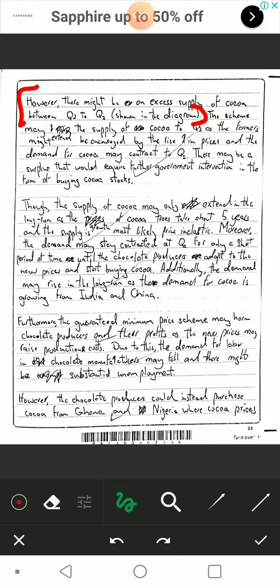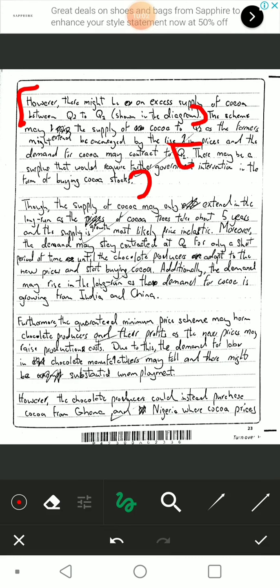There may be a surplus that will require further government intervention in the form of buying cocoa stocks. This is deep analysis. You see, I didn't need to mention that. I just mentioned it, that government would then be caught up in a loop. They will have to do it more and more. First of all, they impose some new pricing, then they have to buy stocks as well. I mentioned all this, and this is going into a deeper understanding. I didn't need to mention this, but I did anyway.